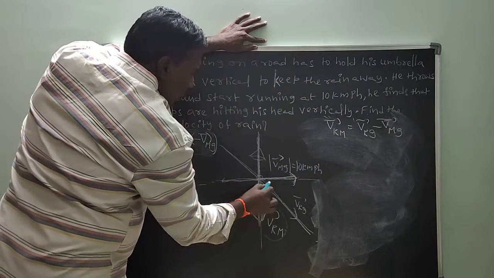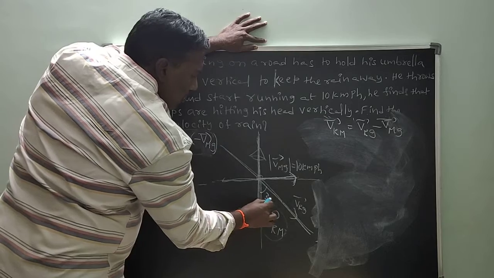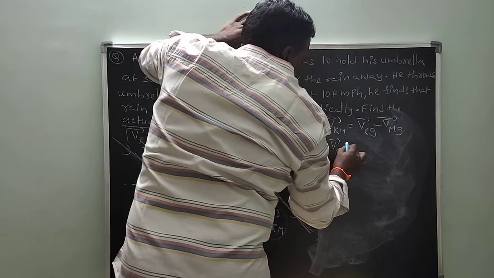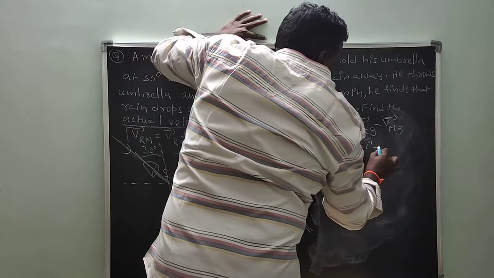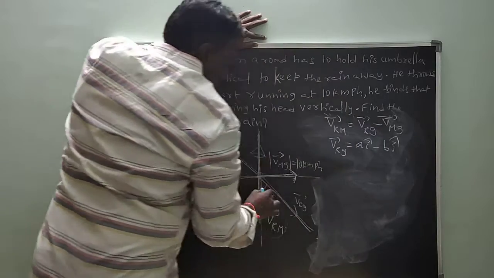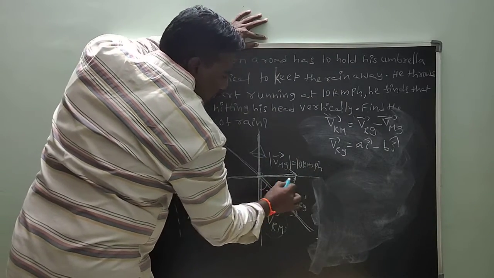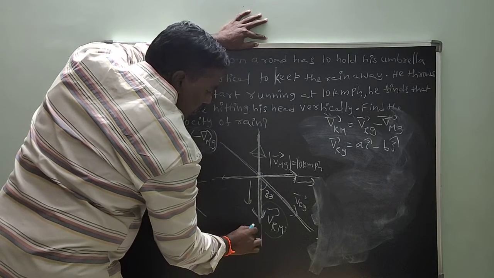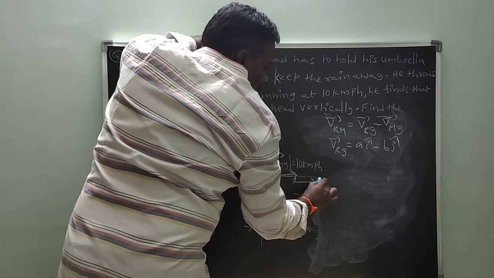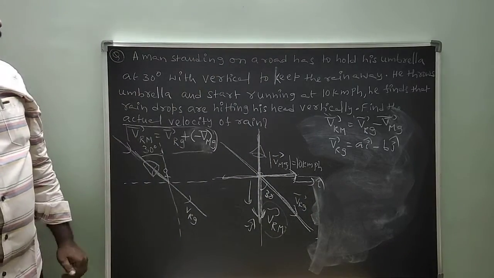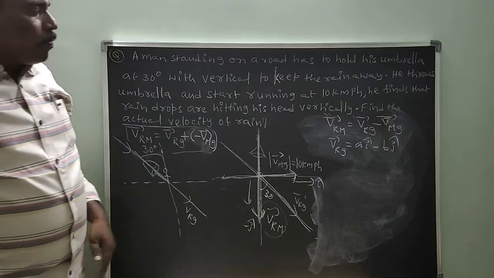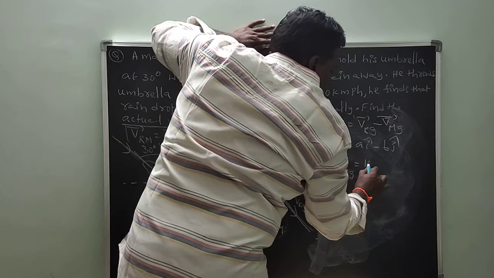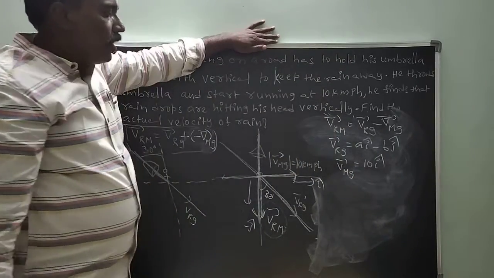Here, this angle is 30 degrees. VRG bar can be expressed as A i cap minus B j cap, because this is the positive x-axis and this is the negative y-axis, so this component is minus j cap, this is i cap. VRG bar is equal to A i cap minus B j cap. What is VMG bar? VMG bar is equal to 10 i cap. This is the vector form.